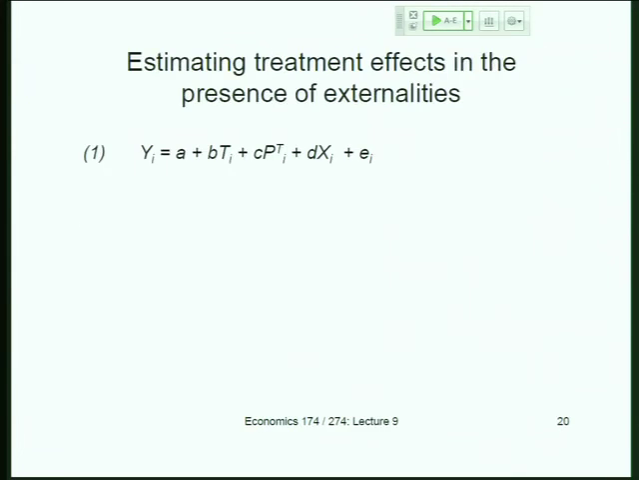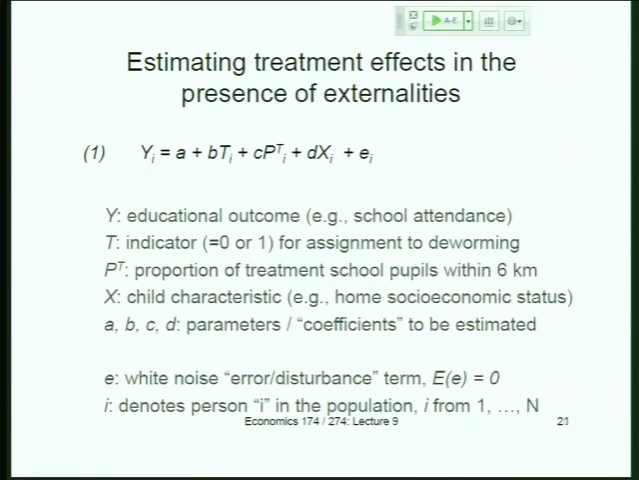So let's go through the estimation. What's different about what I'm going to present here is you're going to recognize this equation. It looks a lot like what I had before. I even have the same C term. It's also an externality term, but now it's the cross-school externality term. So how am I thinking of it here? We're going to think of that P_T term as being the proportion of local students, say within 6 kilometers, that are in treatment schools.